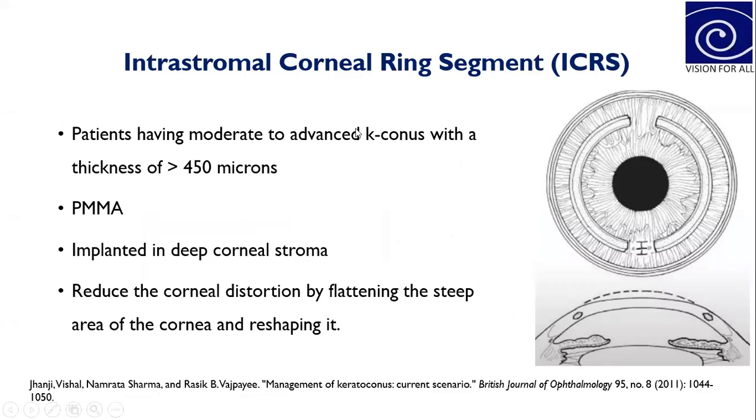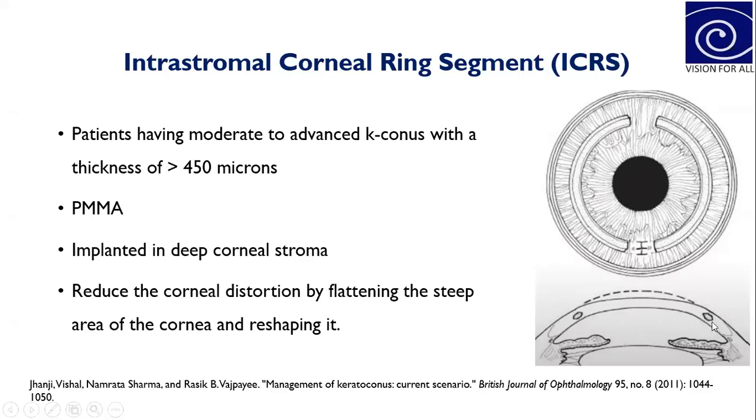Only in that type of condition will this intrastromal corneal ring segment be applicable. This ring is made of polymethyl methacrylate material. Here you can see two rings which have been implanted in the deep corneal stroma.